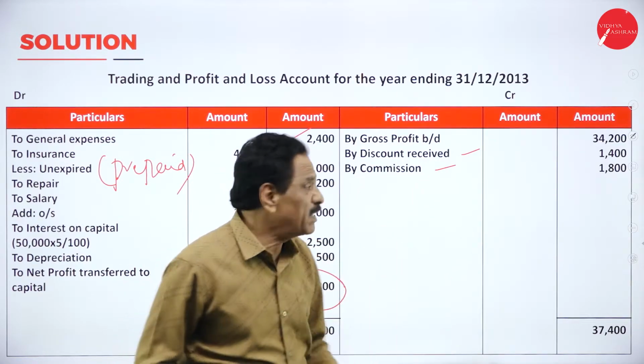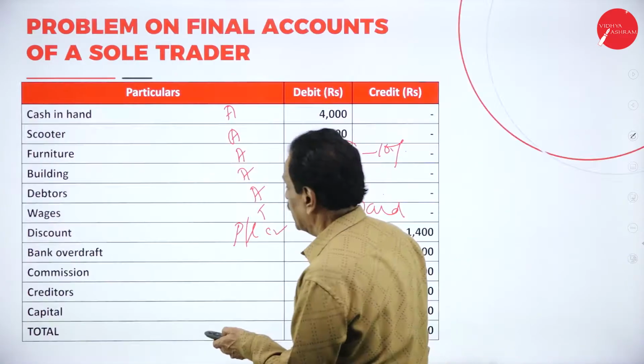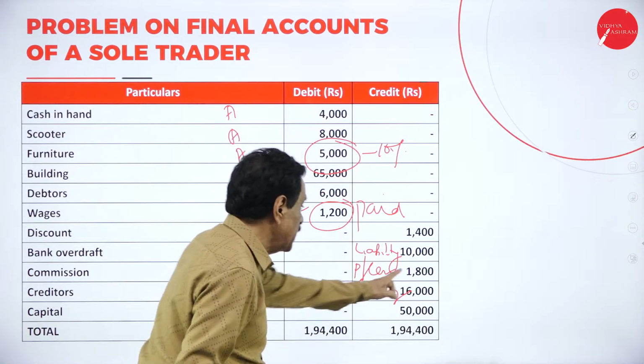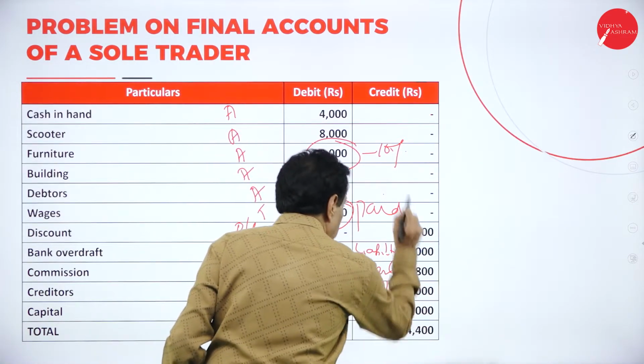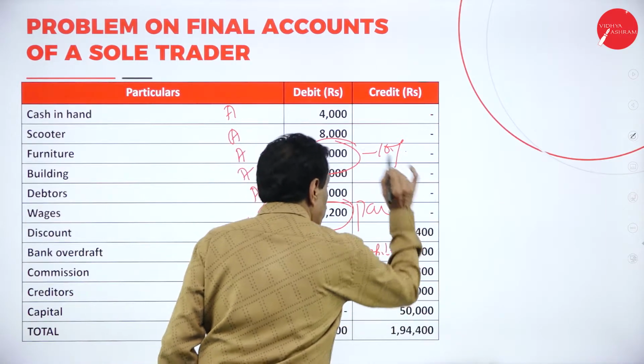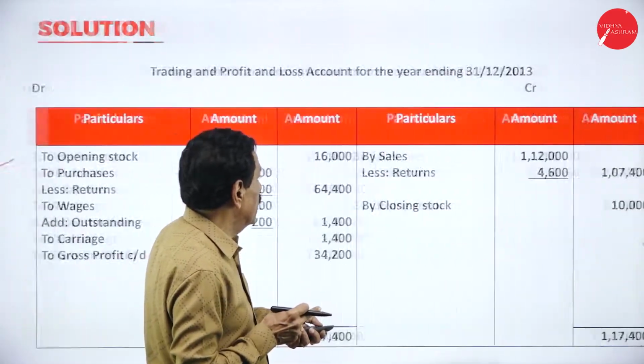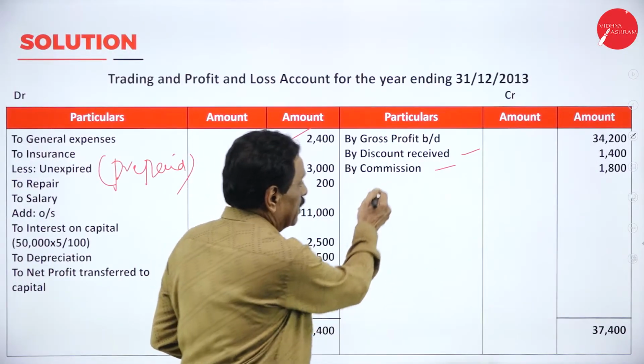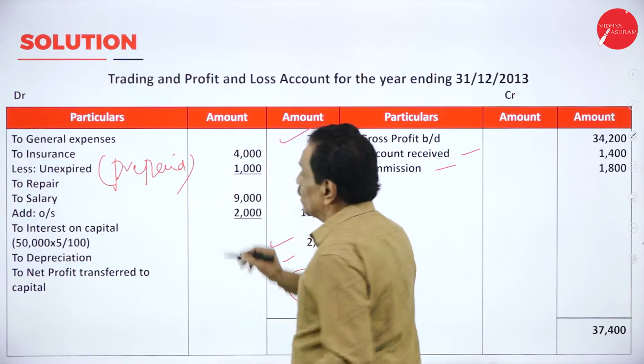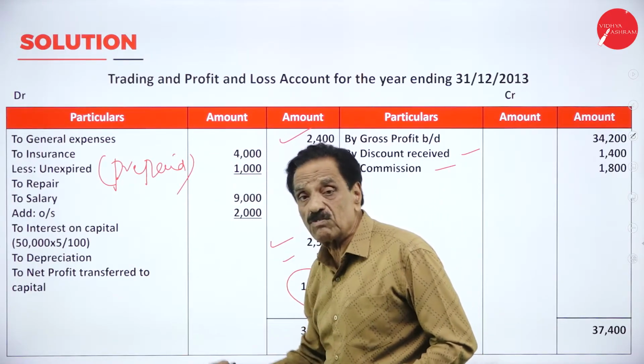If you see your trial balance, you can understand these two items. Trial balance, where is the commission? Credit side is a gain. This amount goes to the profit and loss account credit side. Discount, which side is there? Credit side, that is discount received, which has been shown here. Here, discount received, commission.